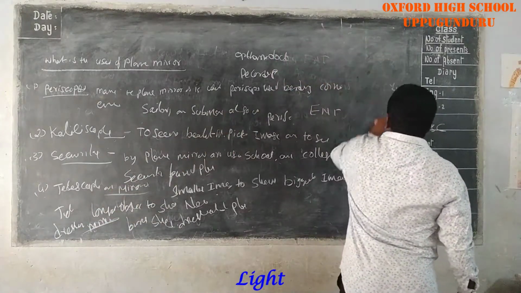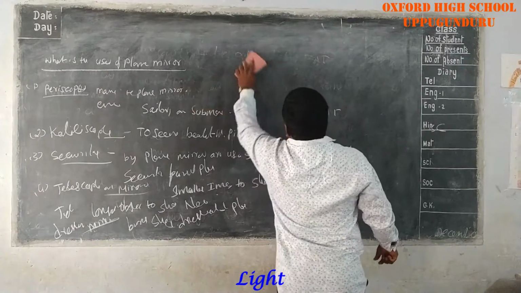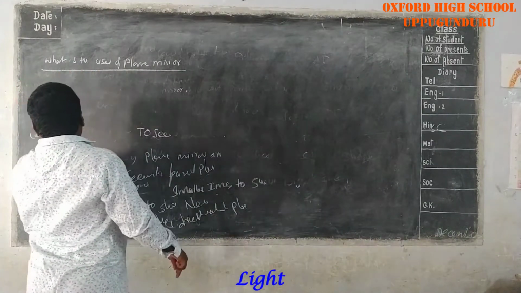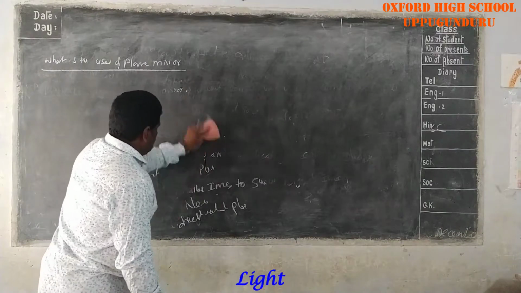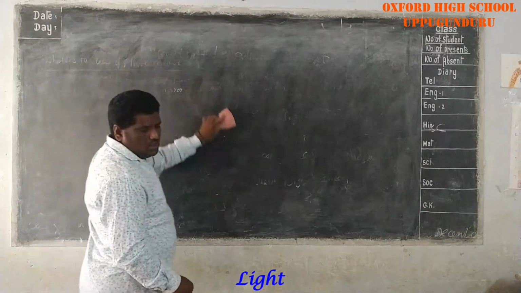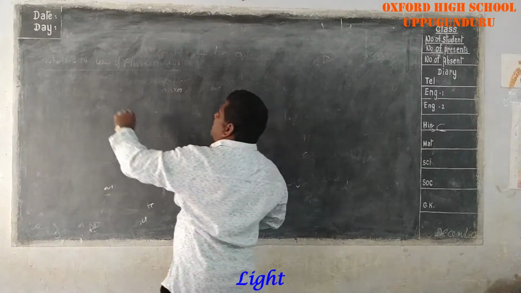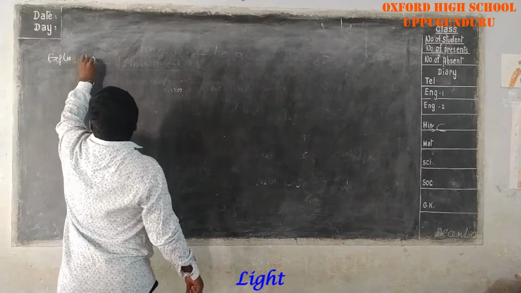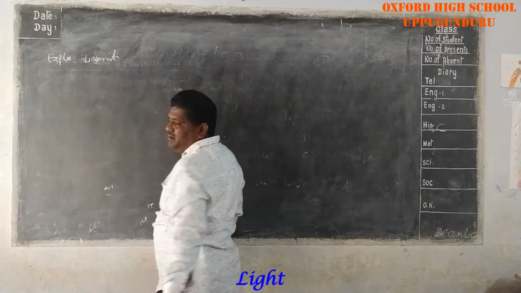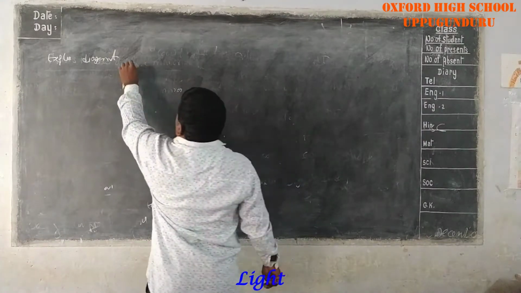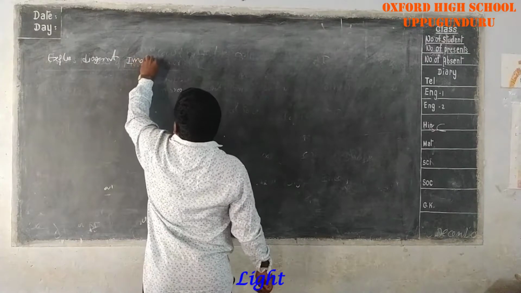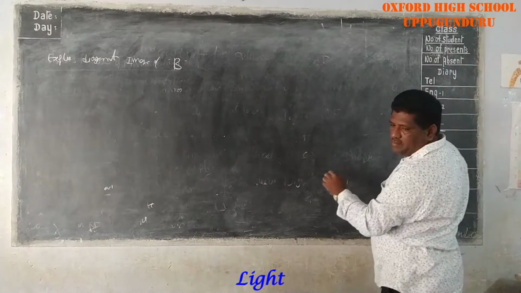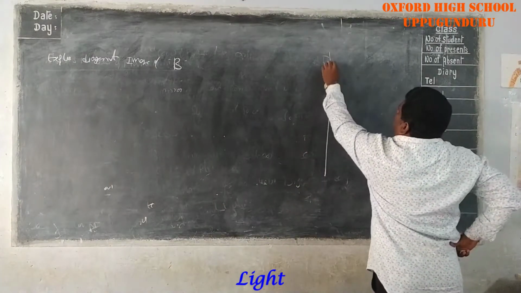Next, explain diagrammatically the image of the letter B systematically. First I will take one plane mirror.